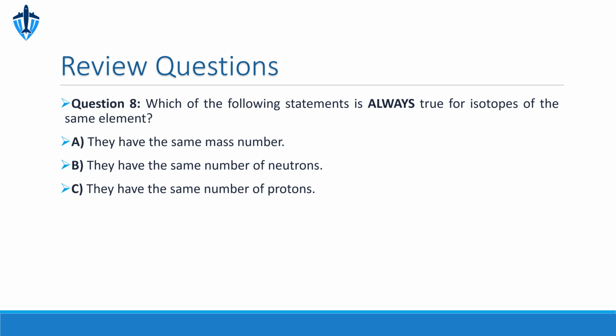Question 8. Which of the following statements is always true for isotopes of the same element? A. They have the same mass number. B. They have the same number of neutrons. C. They have the same number of protons. The correct answer is C. They have the same number of protons. Remember, the number of protons defines what element something is. Isotopes, by definition, are the same element, just with different numbers of neutrons.